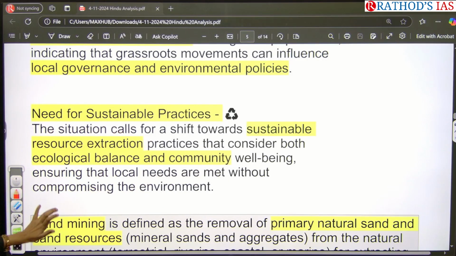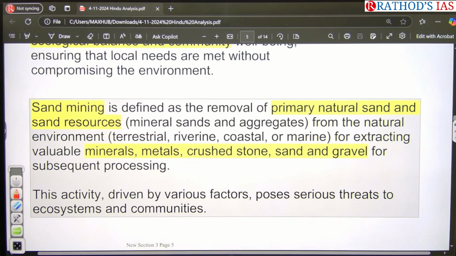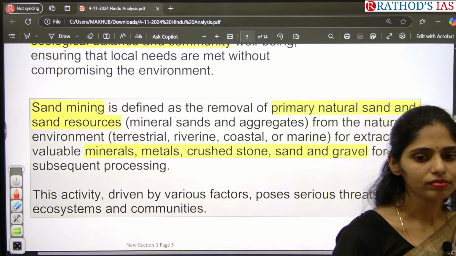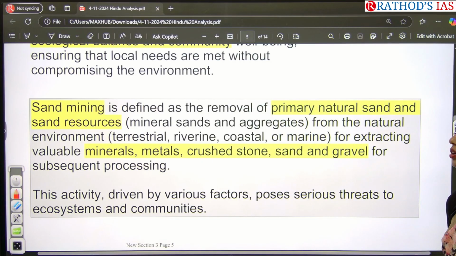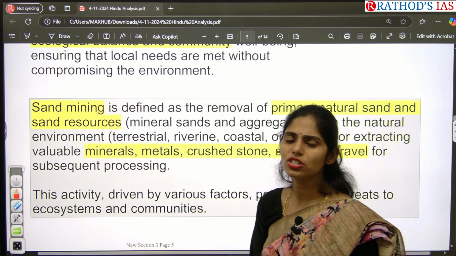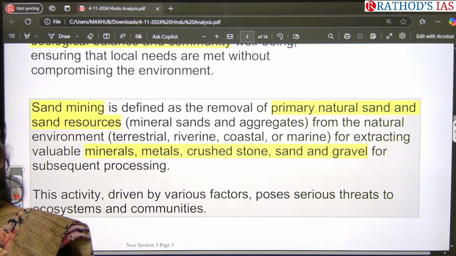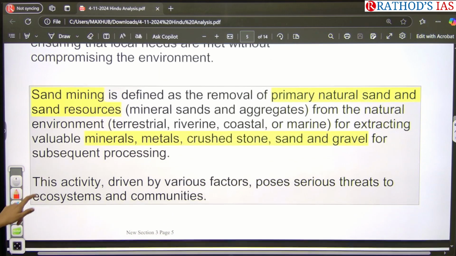Now let us see some facts regarding sand mining. Even today I gave you a mains question regarding sand mining itself. There I asked about what the sand mining issues and measures are. If you listen to this properly, then you can easily write an answer without referring to any source. So what is sand mining?